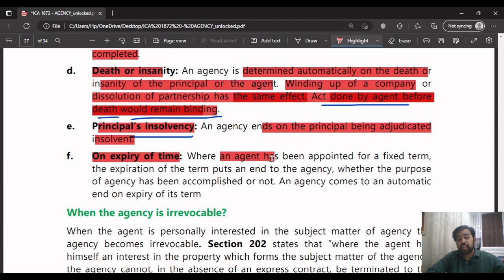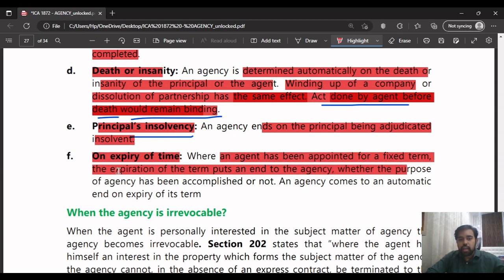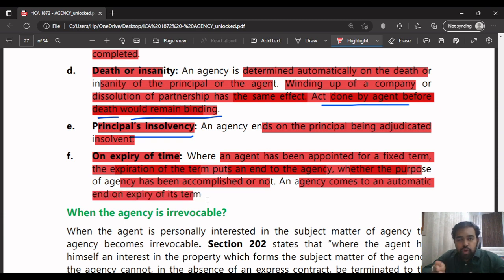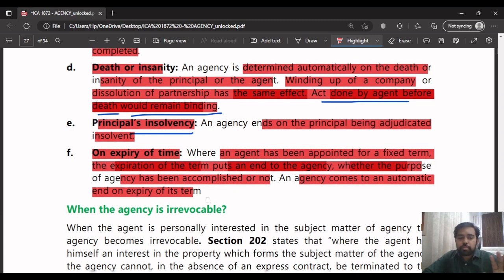Next is expiry of time, where an agent has been appointed for a particular term. Expiration of the term puts an end to the agency. Whether the purpose of the agency has been accomplished or not, the agency comes to an automatic end on expiry of the term. Suppose you and I enter into a contract of agency for 1 year. After the end of that year, whether the business worked out or not, the agency will come to an end. The contract was only for 1 year. That's what expiry of time means.